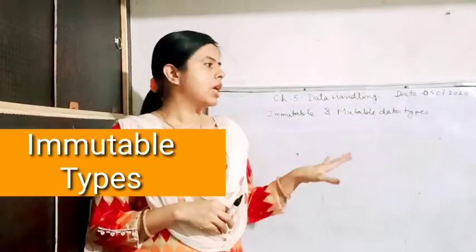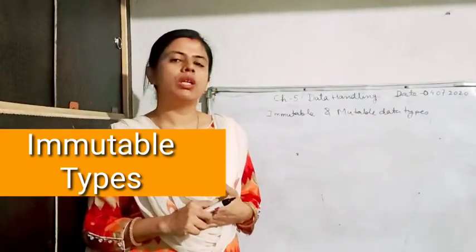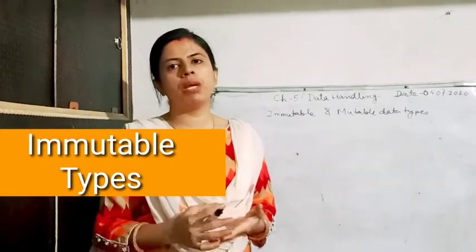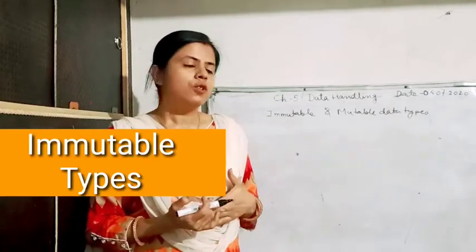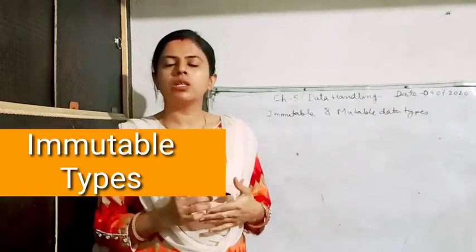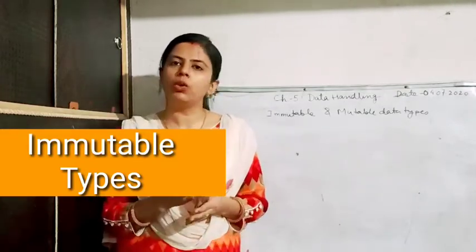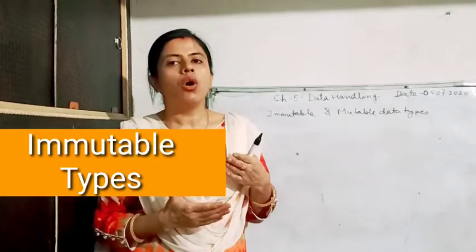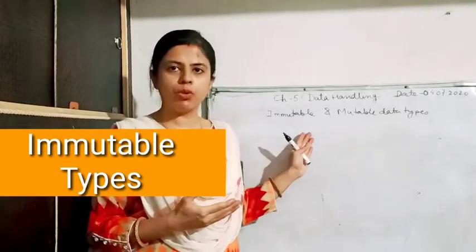Let us see the immutable and mutable data types, how they work in the memory, and when they don't change their place, or in which situation they change the reference in the memory. So first of all, I will begin with the immutable types in Python. Immutable types, as I have already told you, are the data types which do not change their value at their place. You can say the value doesn't change its place in the memory, and it is called an immutable type.